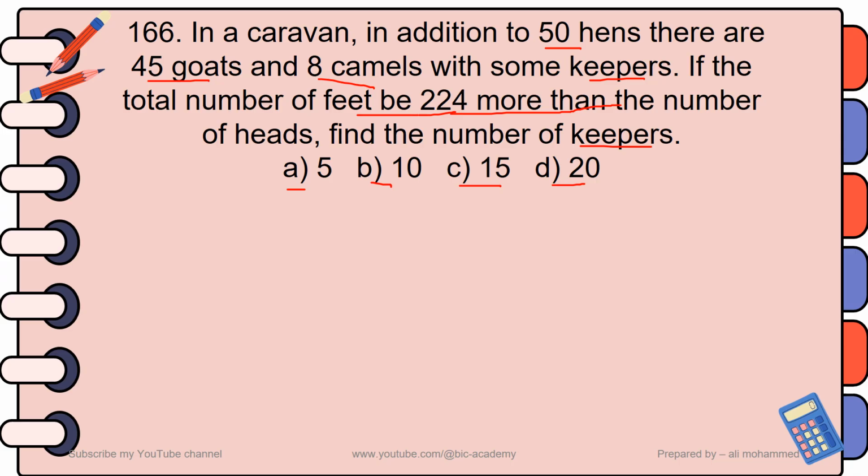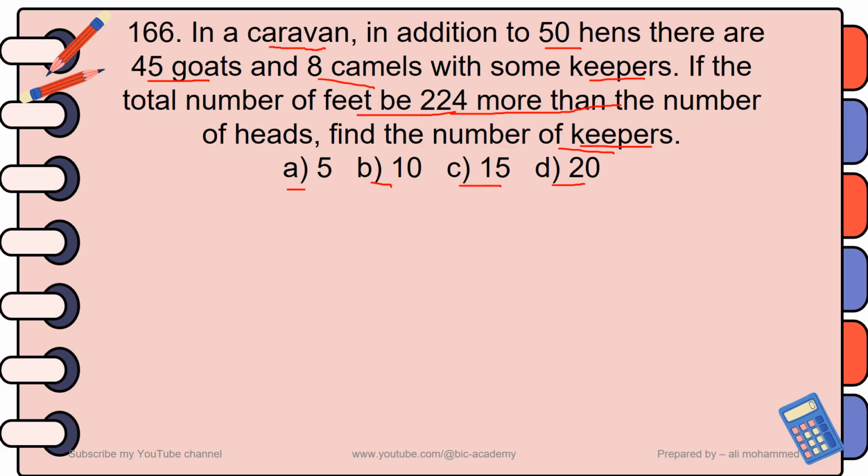First try to understand the question very carefully, then convert the word problem into mathematical equations, and after that solve for what is required here, that means solve for the number of keepers. In a caravan means a group of animals and people moving together.